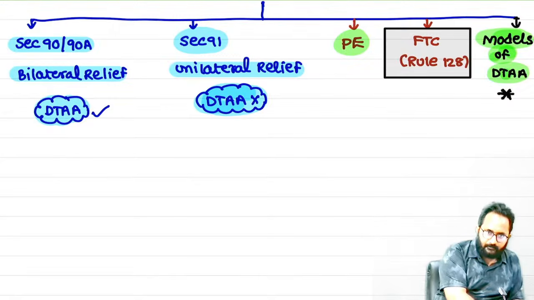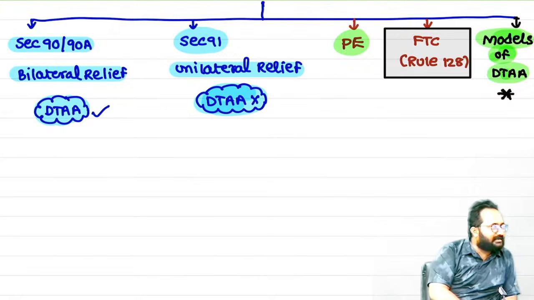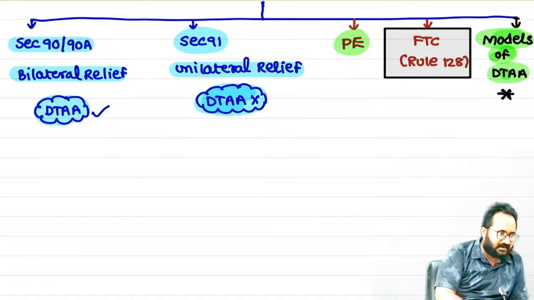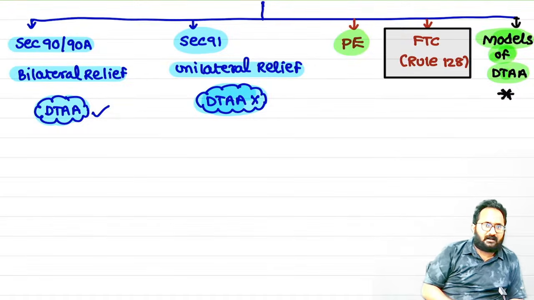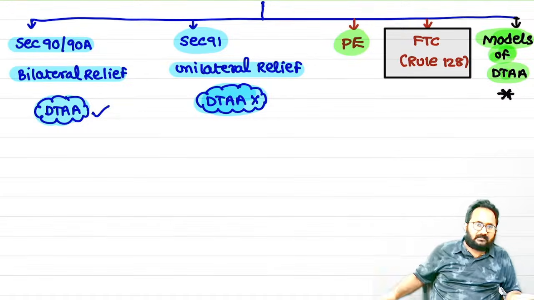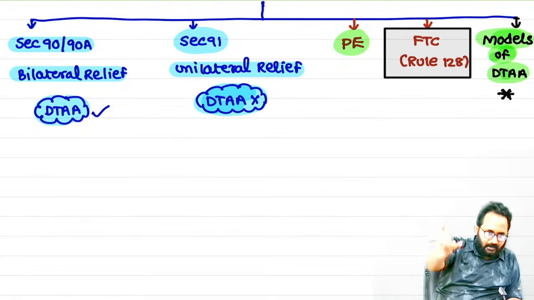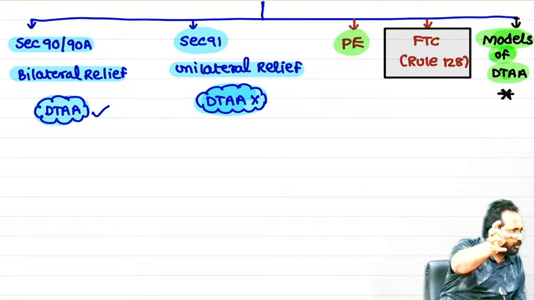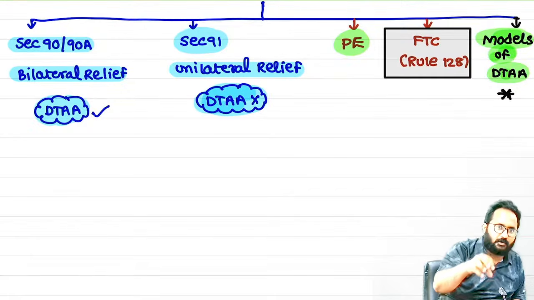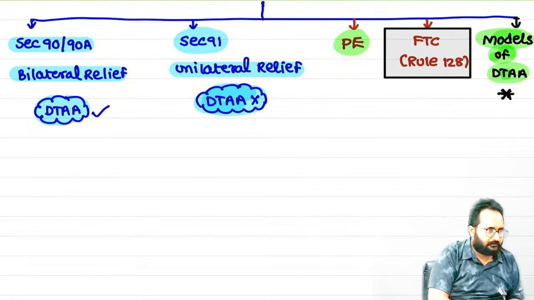Like that only, India wants to enter into an agreement with other countries. Sir, how can both the countries write every point? Already, the models of DTA are there. You can take any one of the models which is applicable for you. Then you can make the necessary changes in that.